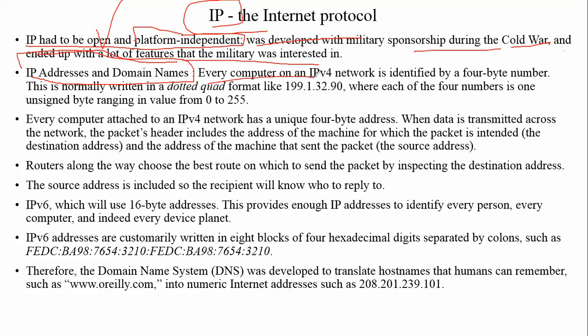Every computer on an IPv4 network is identified by 4-byte numbers, normally written in a dotted quad format. This is the IP address, where each of these four numbers is one unsigned byte ranging from 0 to 255.